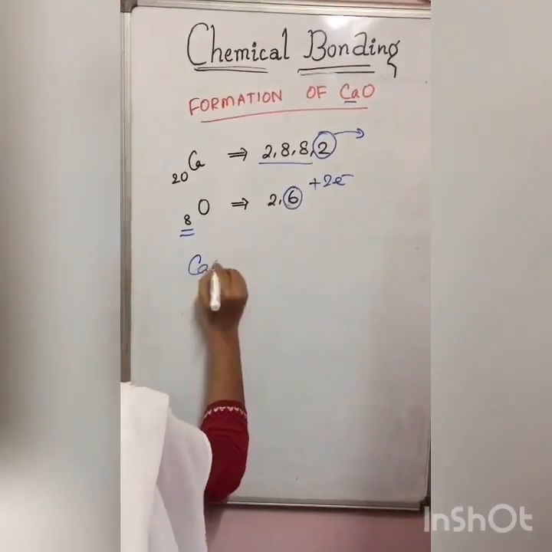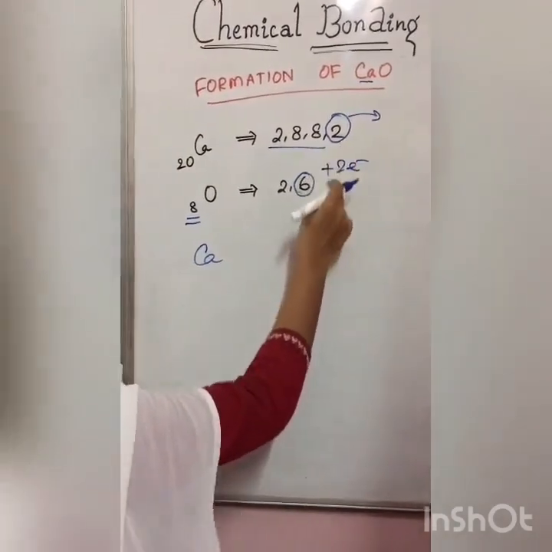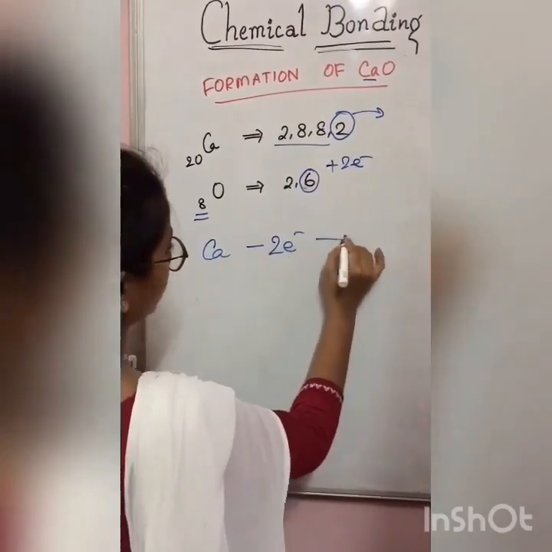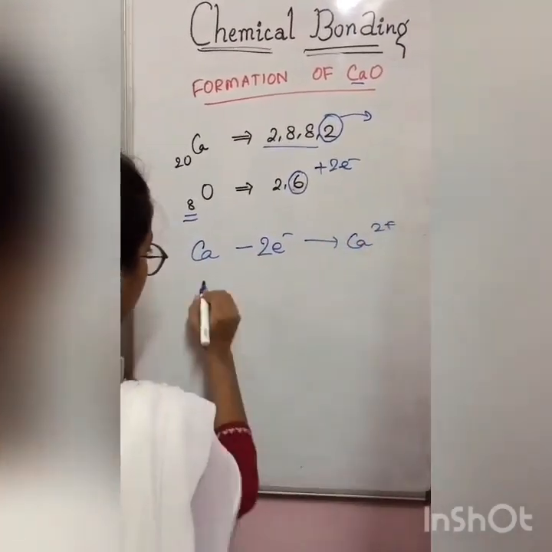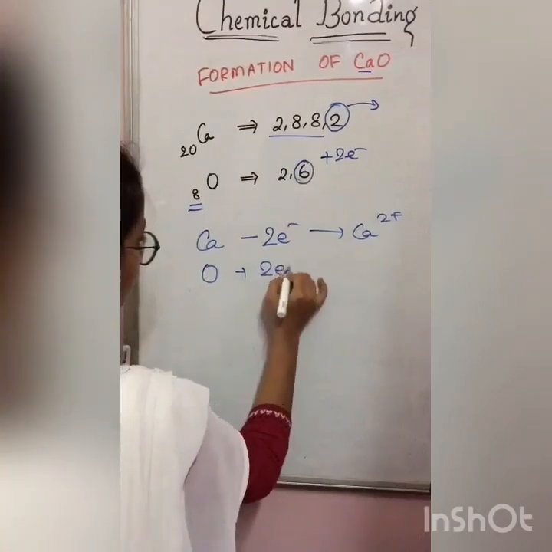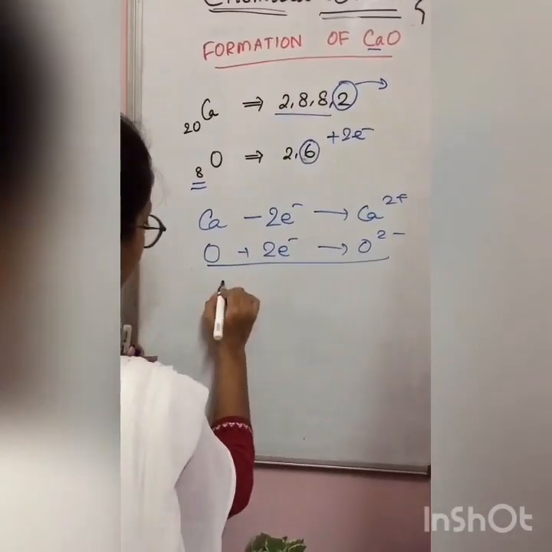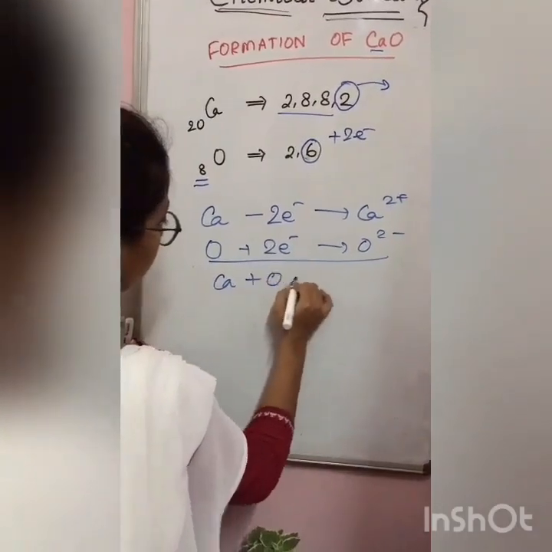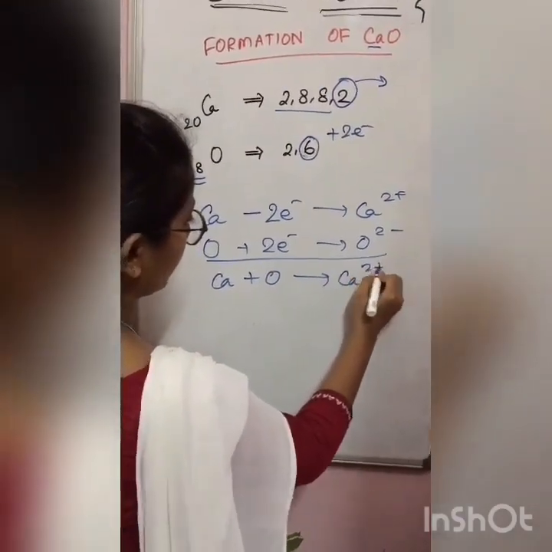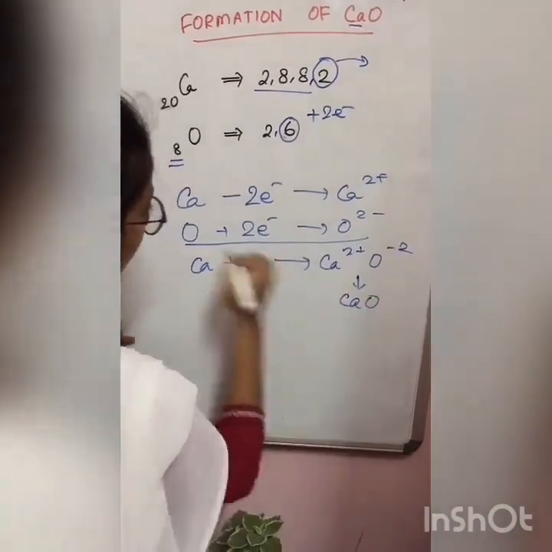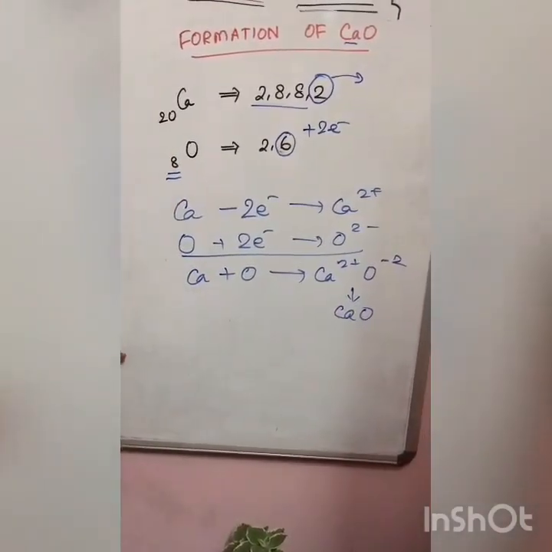So calcium loses 2 electrons, which are accepted by oxygen. So Ca minus 2 electrons, we get Ca2 plus. O plus 2 electrons, we get O2 minus. When we write the equation together, Ca plus O, we get Ca2 plus O2 minus. So this is my calcium oxide. This is my ionic representation.